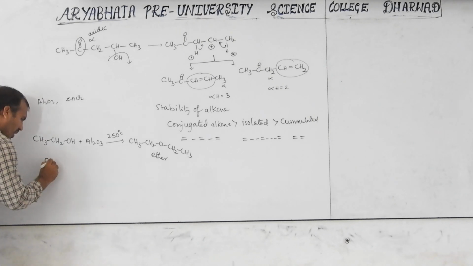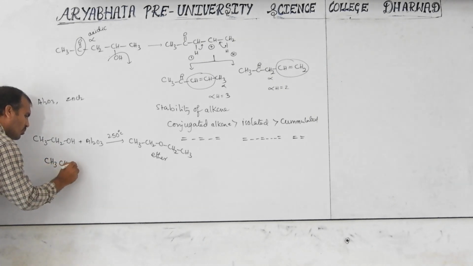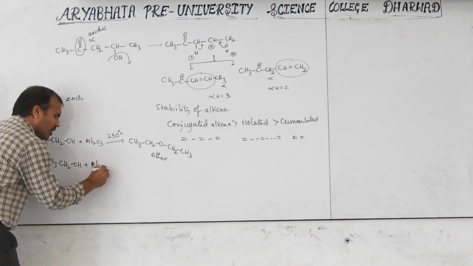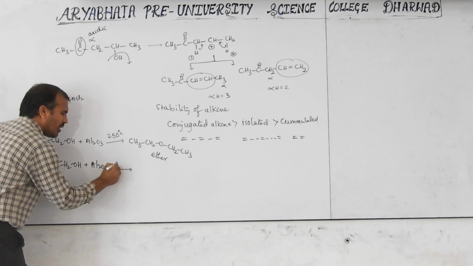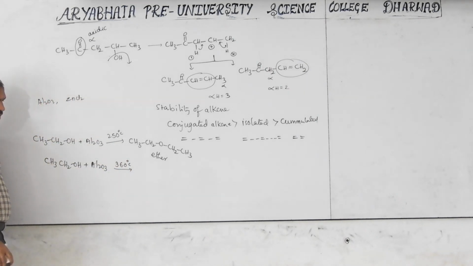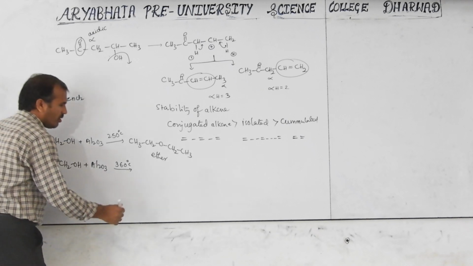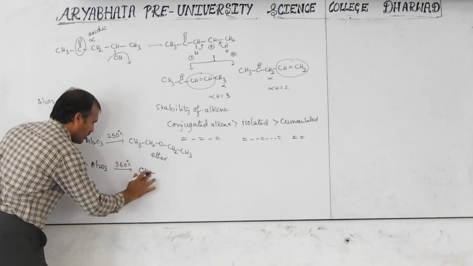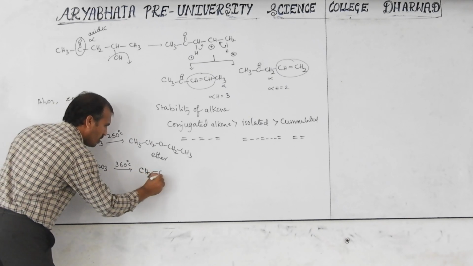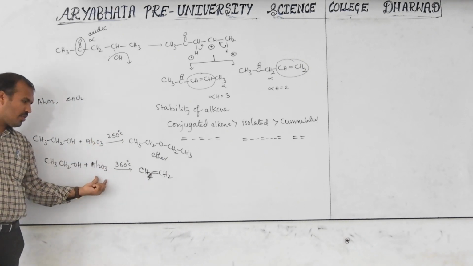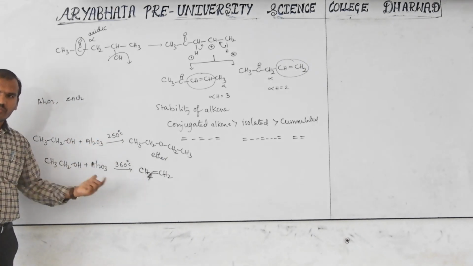Now, the same reactant CH3CH2OH reacts with anhydrous Al2O3 at nearly 360 degrees Celsius. Then it gives not an ether but the alkene form, CH2 double bond CH2. With a change in temperature, the product formed automatically changes.